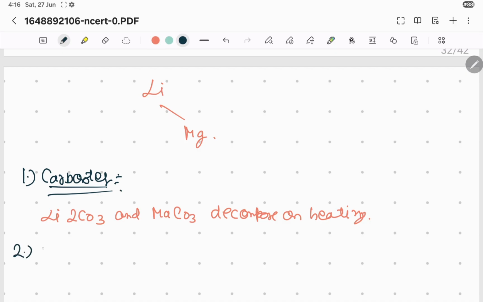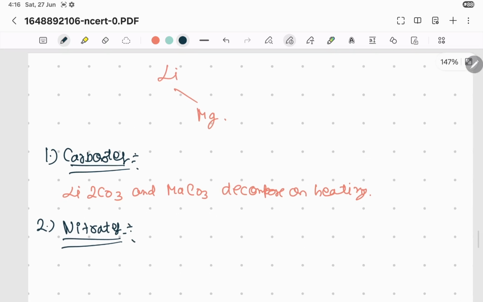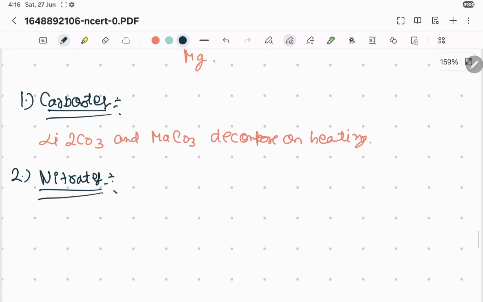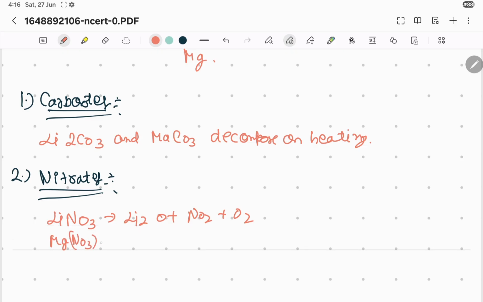Secondly, the nitrates. Lithium nitrate LiNO3 gives Li2O plus NO2 plus O2, and magnesium nitrate Mg(NO3)2 gives MgO plus NO2 plus O2.